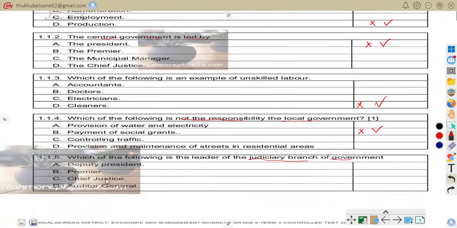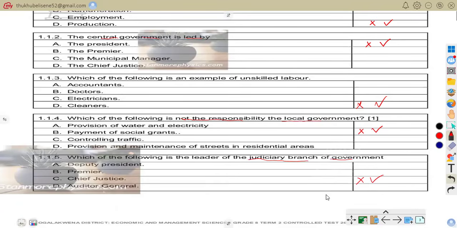So we have deputy president, we have premier, we have chief justice, we have auditor general. So the correct answer there is C, chief justice. The chief justice is the head of the judicial branch of government.